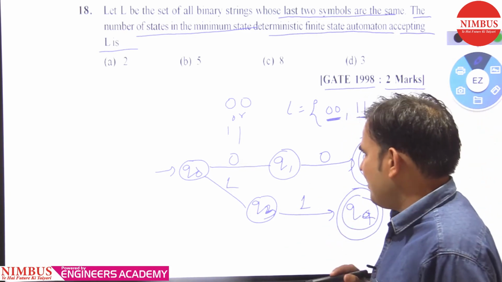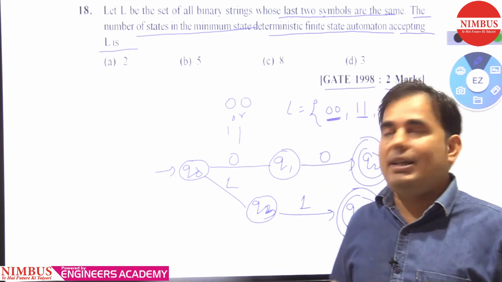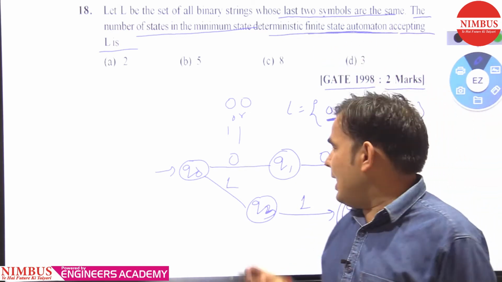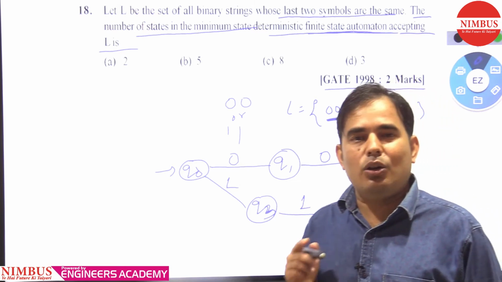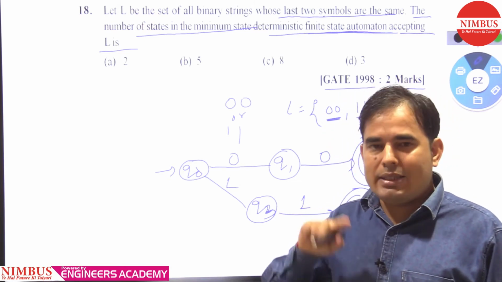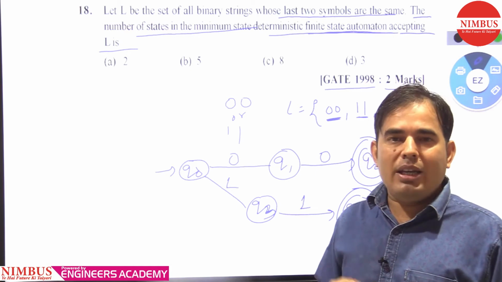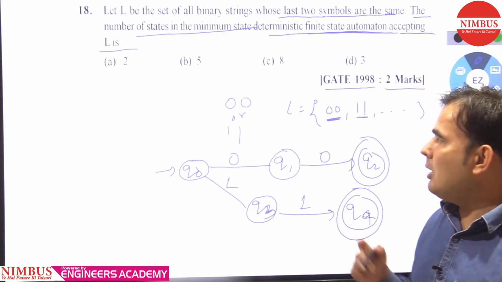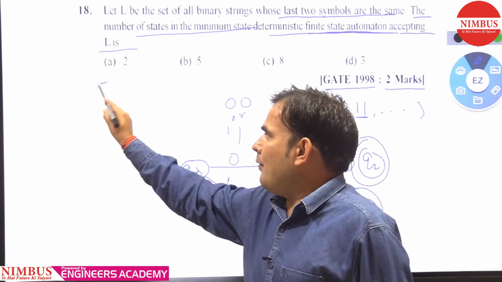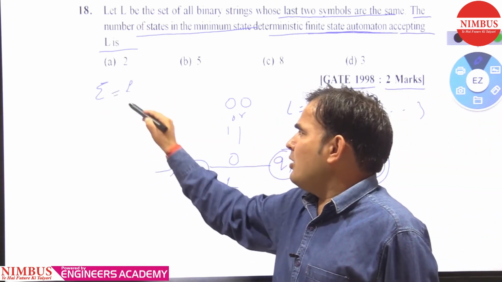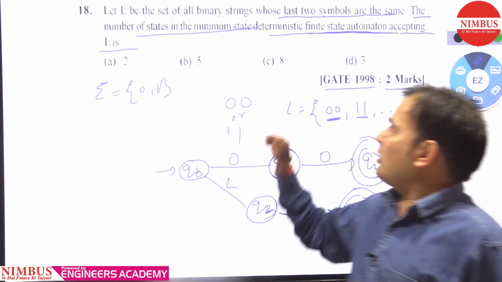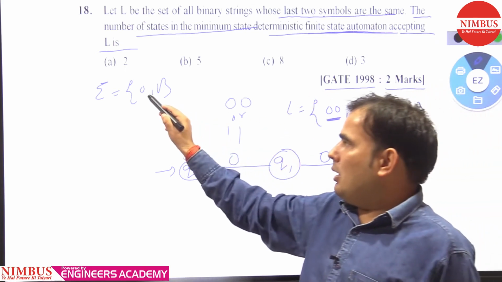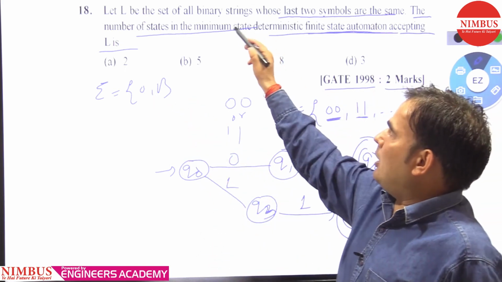As we know, in a finite automaton every state gives exactly one transition on each and every input symbol. What is the alphabet here? 0, 1, because we are making strings from 0 and 1, meaning binary strings.